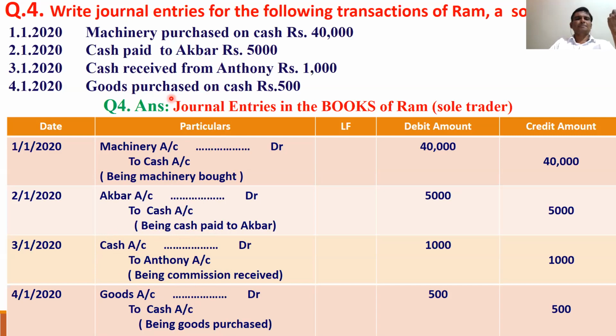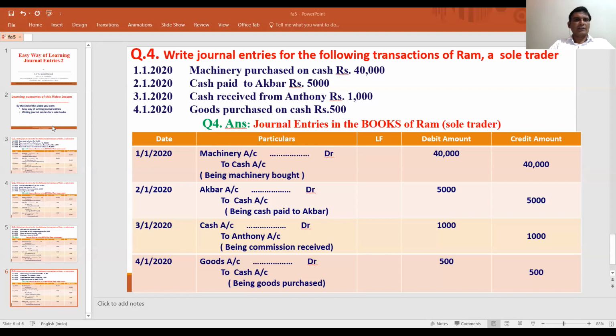Goods purchased. So we purchased goods. What is coming in? Goods coming in, goods is debited. What is going out? Cash going out, cash account is credited. So in this, once again, now I need to explain. I will explain.